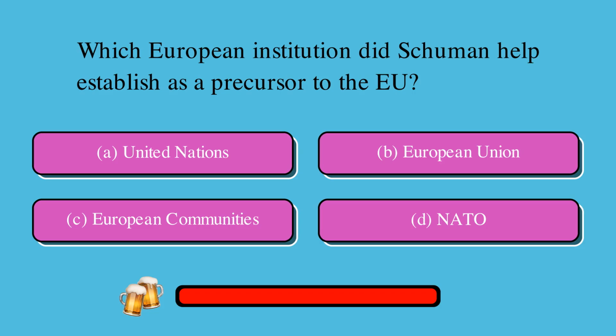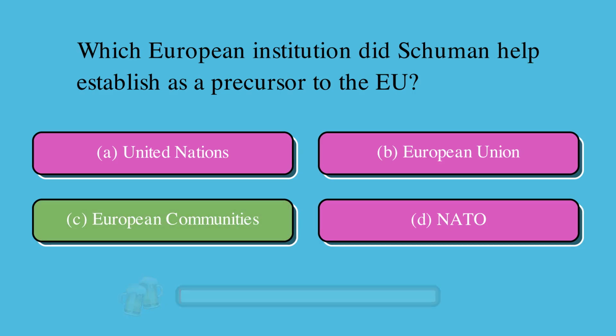Which European institution did Schuman help establish as a precursor to the EU? Is it A, United Nations, B, European Union, C, European Communities, or D, NATO? The correct answer is C, European Communities.